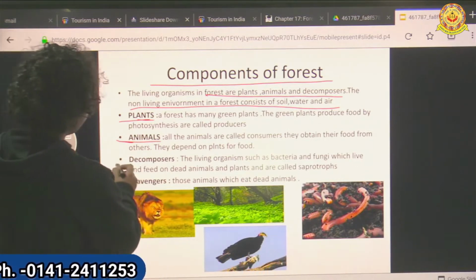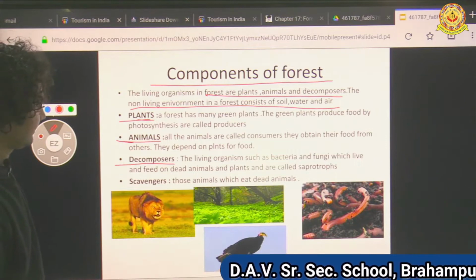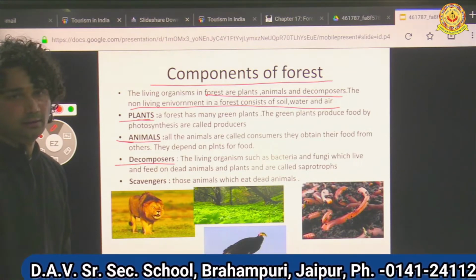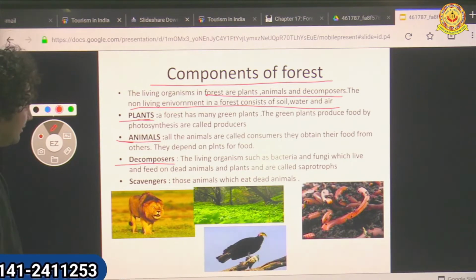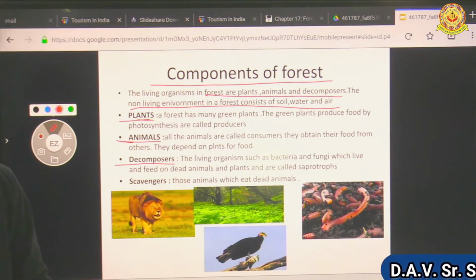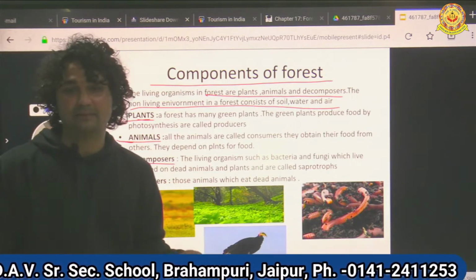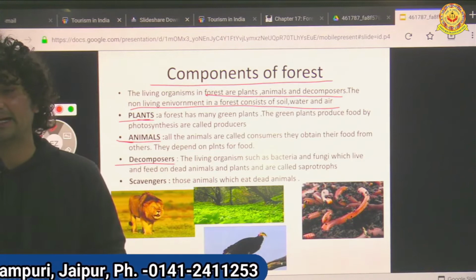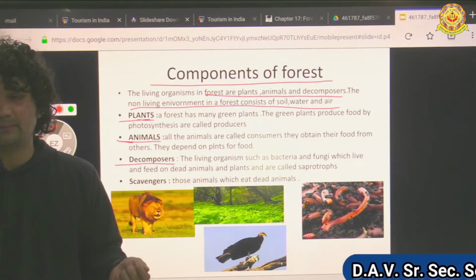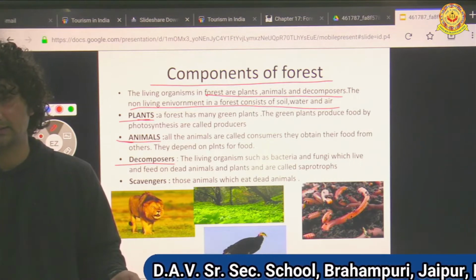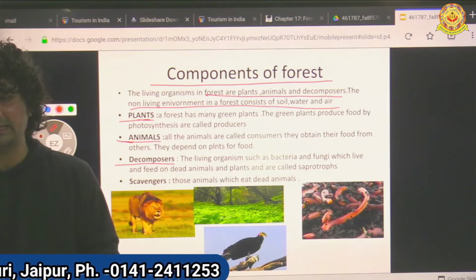Now, decomposers. What are decomposers? The living organisms such as bacteria and fungi which live and feed on dead animals. These are the decomposers, like microorganisms, fungi and bacteria. They decompose biodegradable things, like fruits and vegetables.